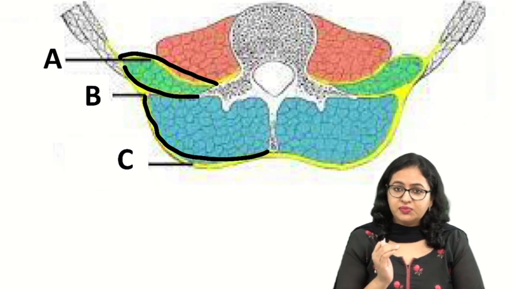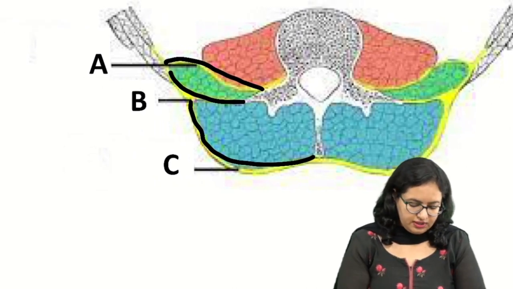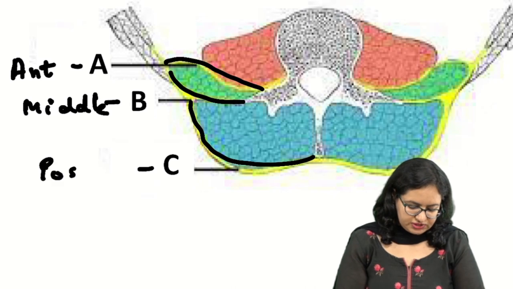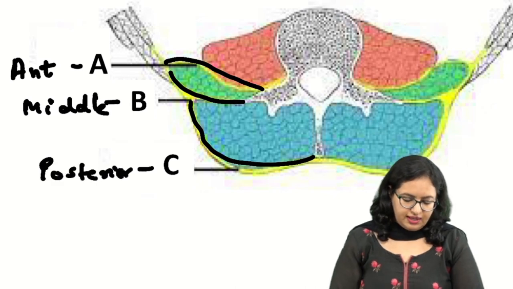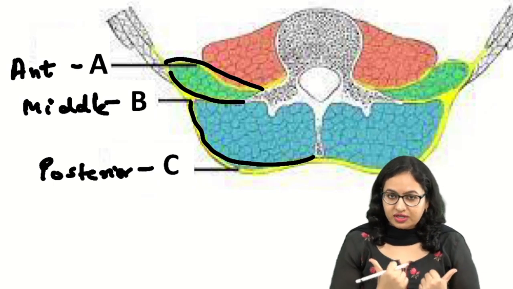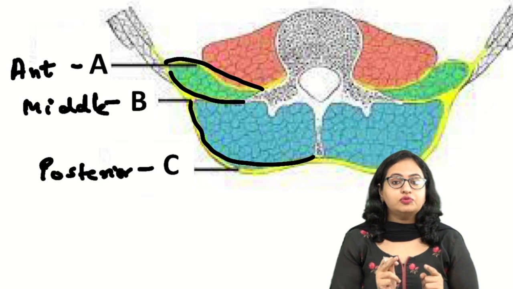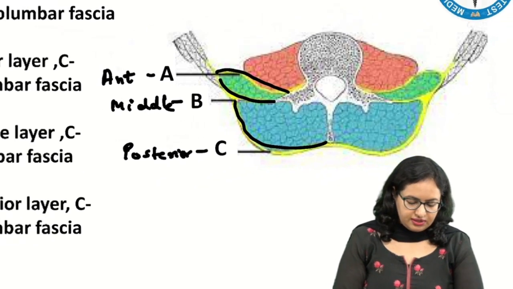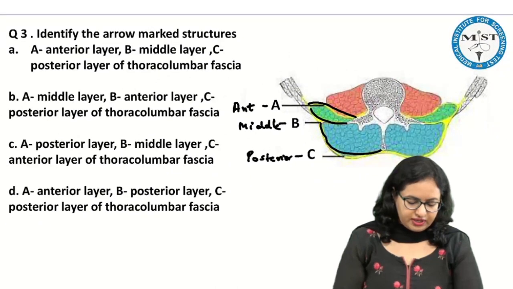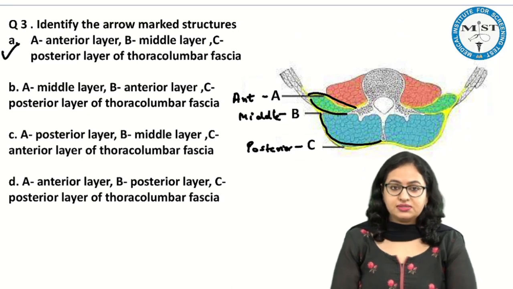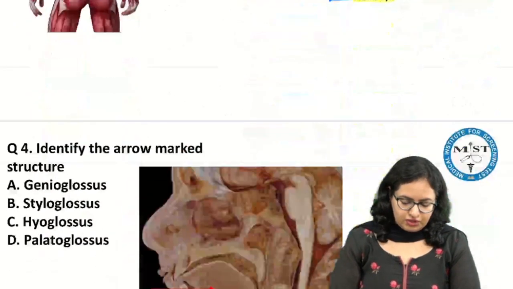And if you see A, B, C which are marked, A will be the anterior layer, B will be the middle layer, C will be the posterior layer. The anterior and the middle layer are attached to the transverse process of the vertebra, and the posterior layer has one attachment towards the spinous process. So these are the layers, and if I come back to the question, the correct option is A, that is A, B, C. So this is for the thoracolumbar fascia.